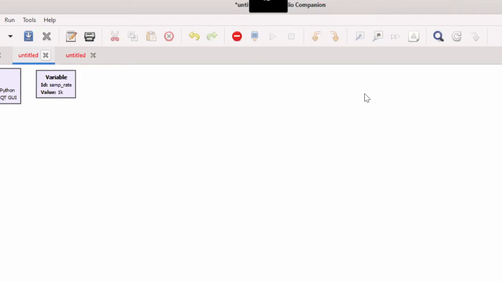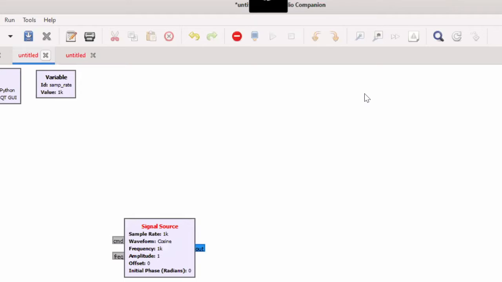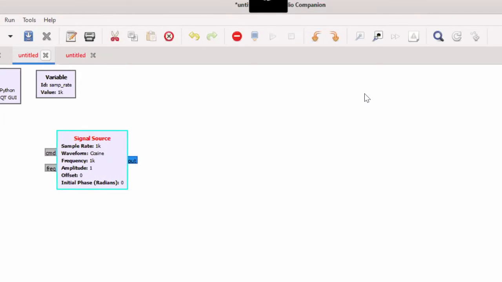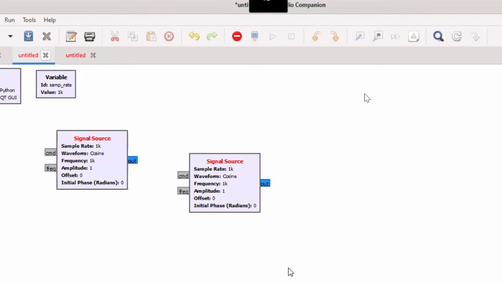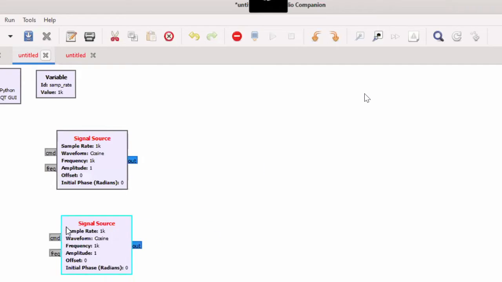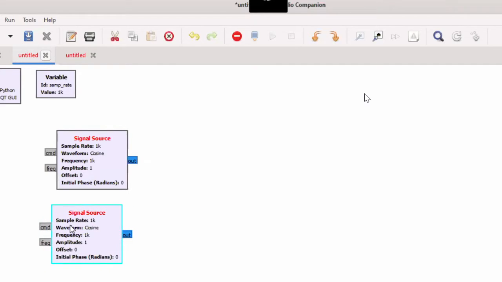Then bring this one. I need two signal sources: one for your message signal, another for your carrier signal. Just double click on that, and you will get your signal source here.